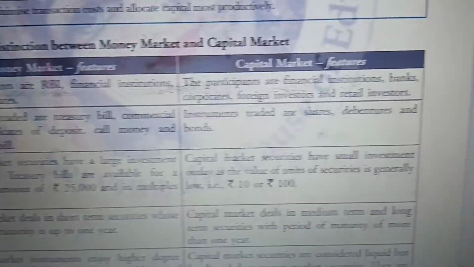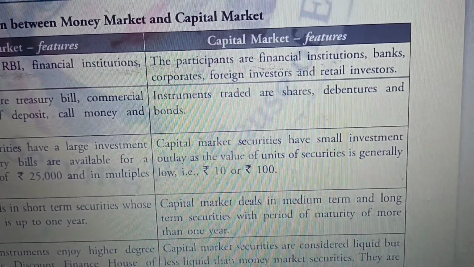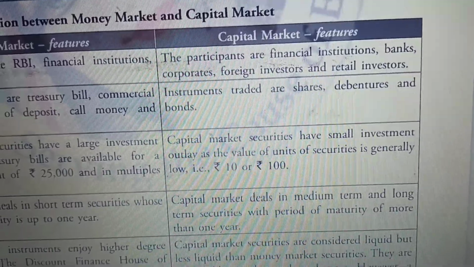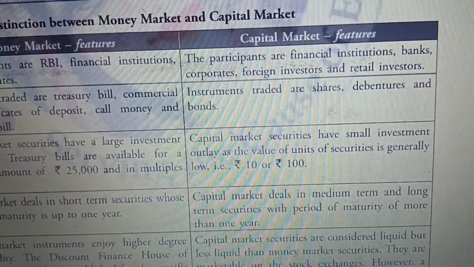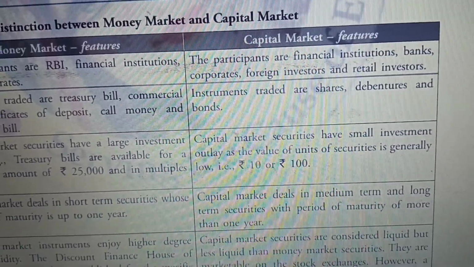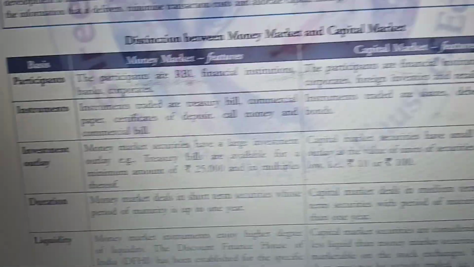And when we talk about the capital market, who are the participants? That is financial institutions, banks, corporates, foreign investors, retail investors. That is, the people from the public can also invest in the capital market, which is not possible in the money market. That is the retail investor.